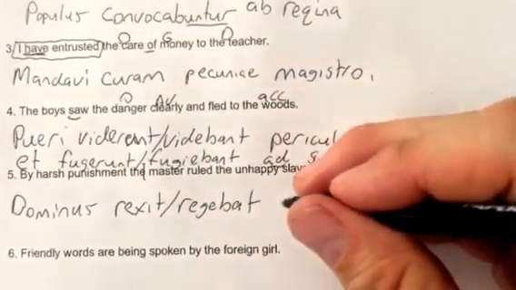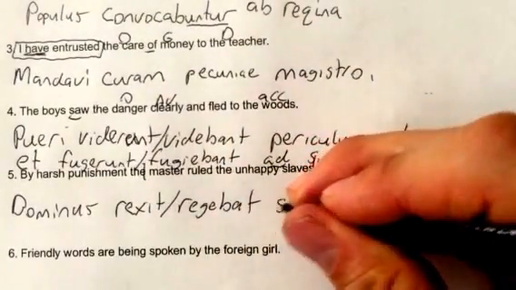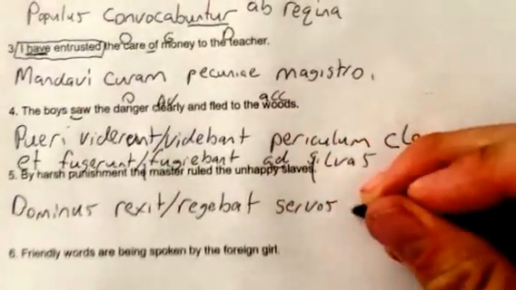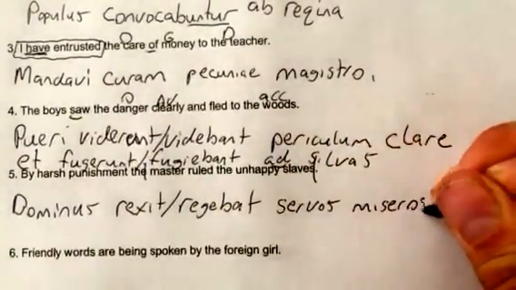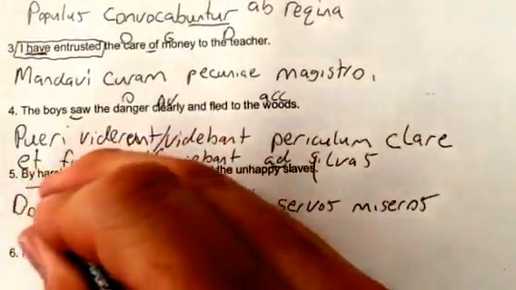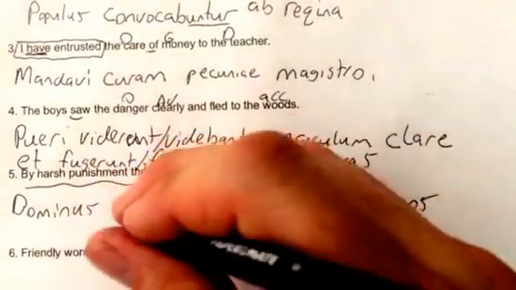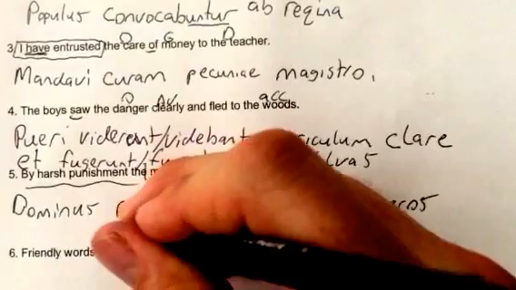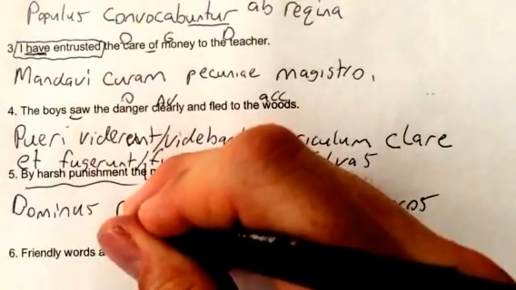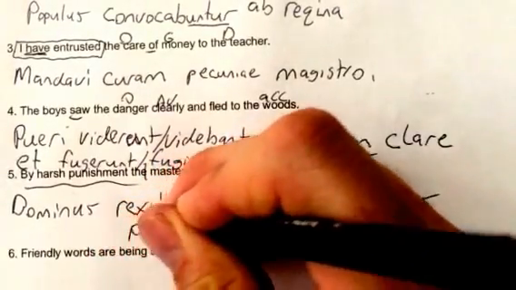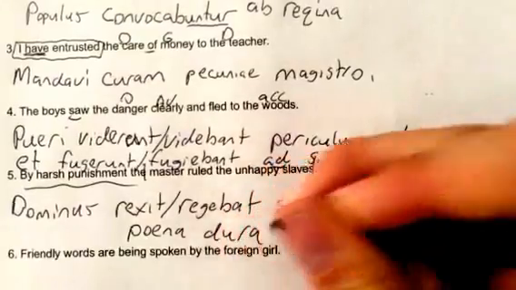The unhappy slaves, so this is accusative. Slaves are servos, and the word for unhappy is miseros. And now this last part, by harsh punishment. That's actually an ablative of means. So by means of harsh punishment, so you actually don't write the by. And so that would be, punishment would be poena in the ablative, and dura.